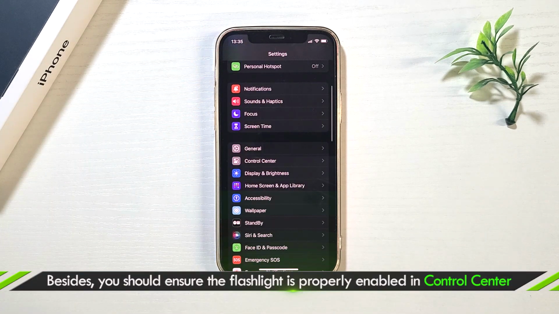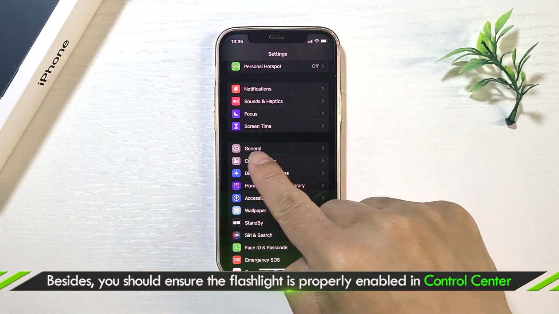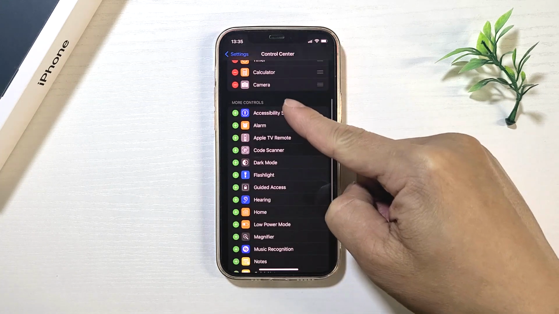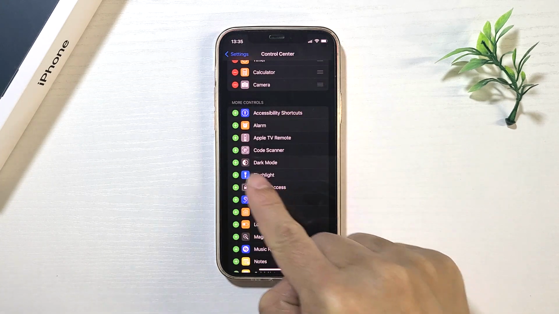Besides, you can go back to Control Center. Tap Flashlight icon to add it.